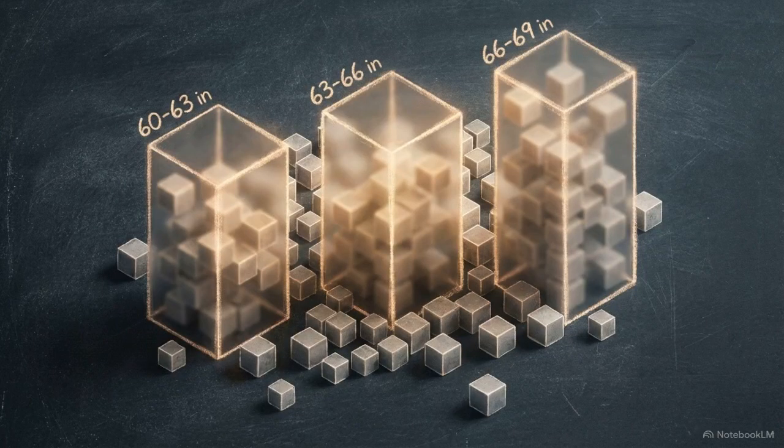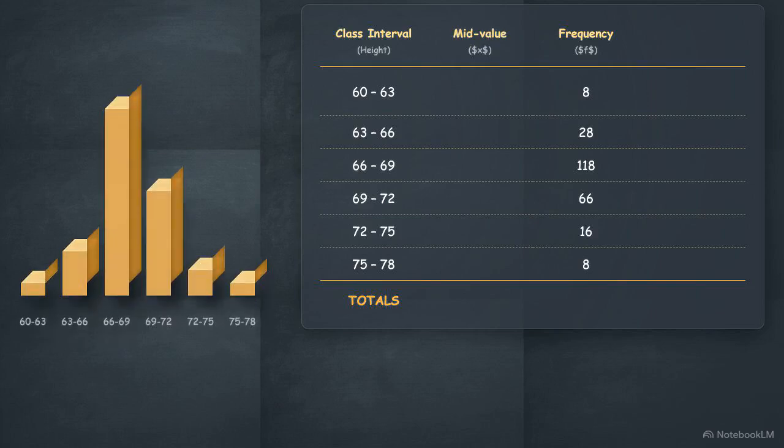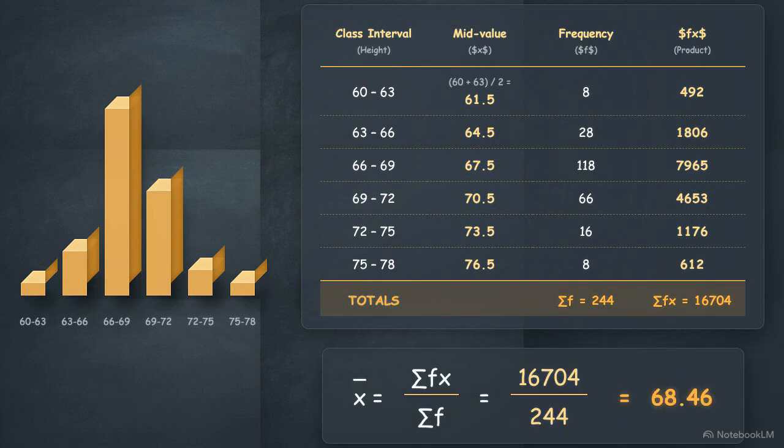Imagine a scenario where we only know how many people fall into height intervals, like 60 to 63 inches. Because the specific heights within that bin are hidden, direct summation is no longer an option. To solve this, we assume data points are evenly spread within each range, using the bin's midpoint as a representative value. We then multiply each bin's frequency by its midpoint, sum those results, and divide by the dataset's total frequency.